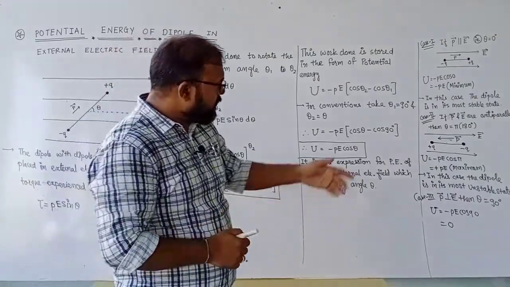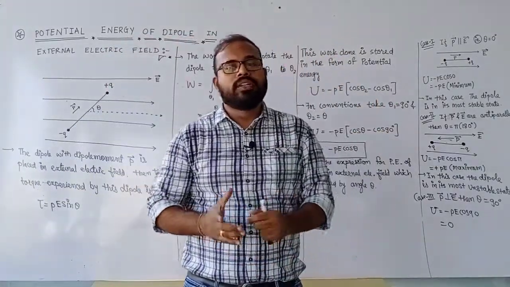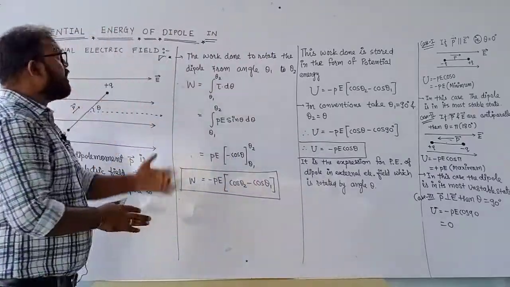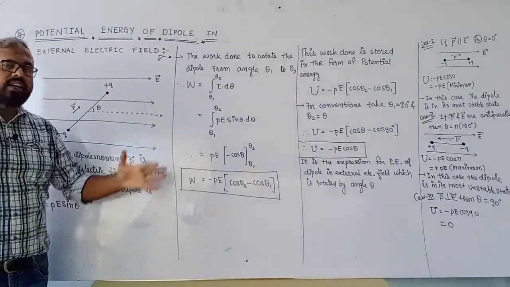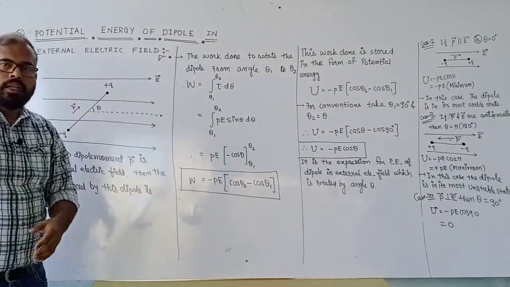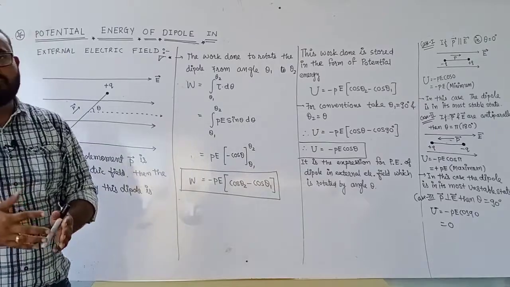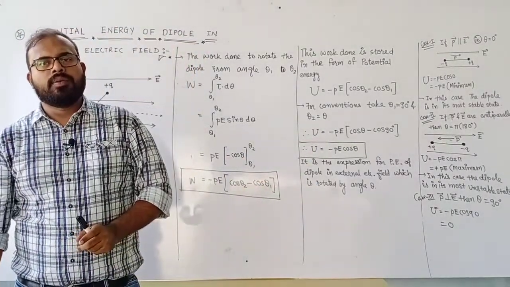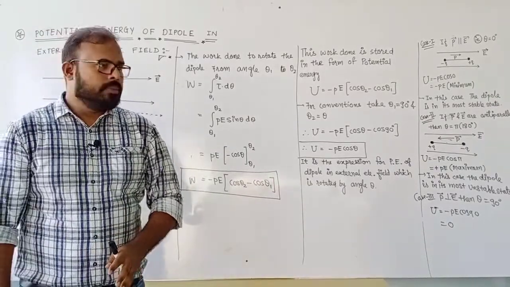Okay, children? So these 3 cases are very important. This is the potential energy of a dipole in an external electric field. Here the external electric field is uniform. If it is non-uniform, at that time also we can apply this kind of formula. Okay, children? It's very simple. Please copy down.